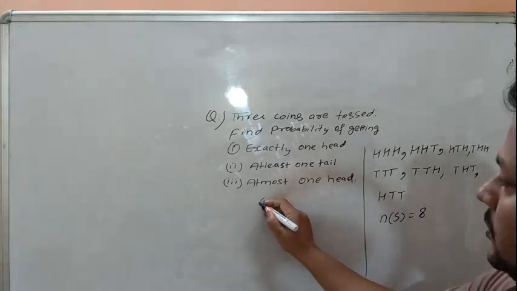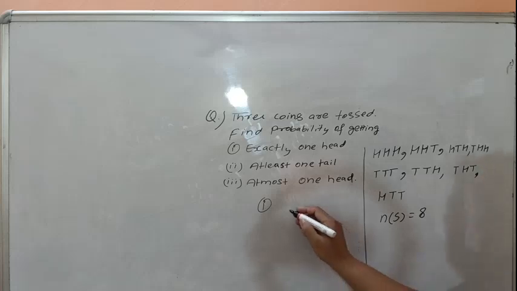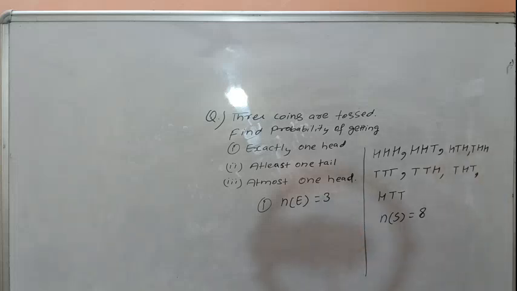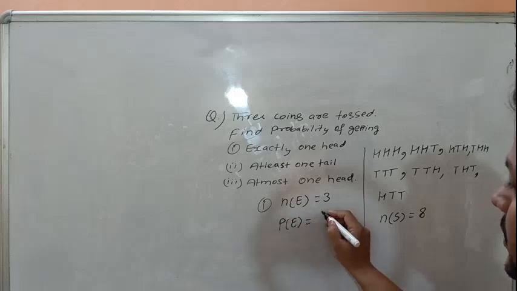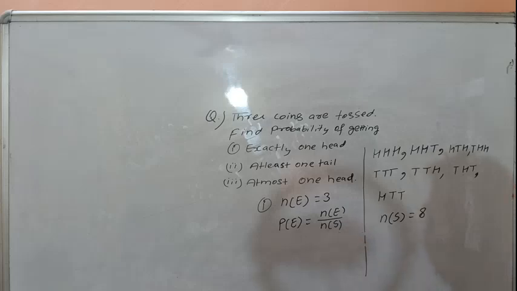In the first question, we have to find exactly one head. Exactly one head means 1, 2, and 3. In 3 events, there is exactly one head. Number of events is 3. Then what should be the probability? Probability of an event is written as number of events divided by number of sample space or number of outcomes. 3 over 8 is the required answer of the first part.